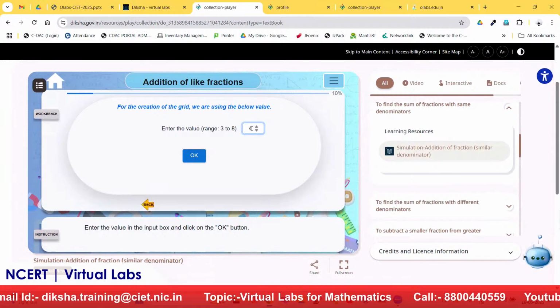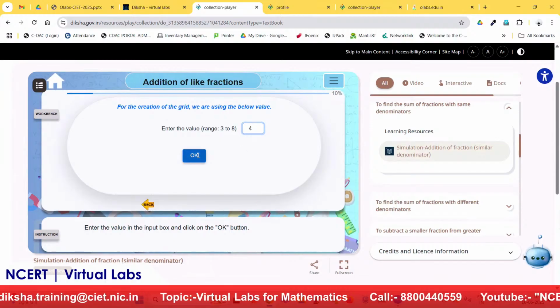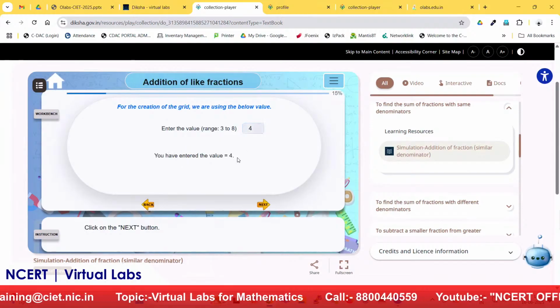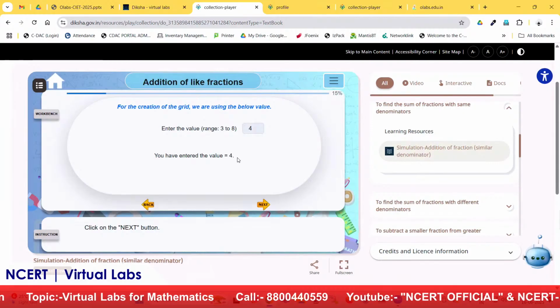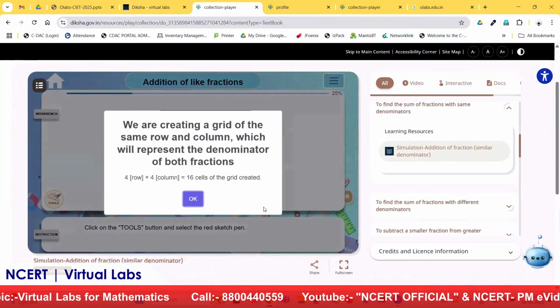Here you can see I will put a value range 3 to 8, I have options. Okay. Now I have entered the value 4, which I was telling that the student will get observation of what they have done. So they have entered a value 4. I will click on the next.